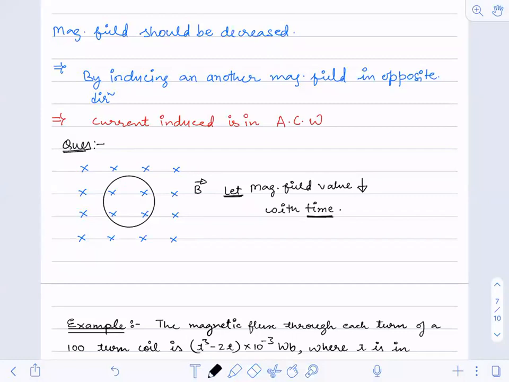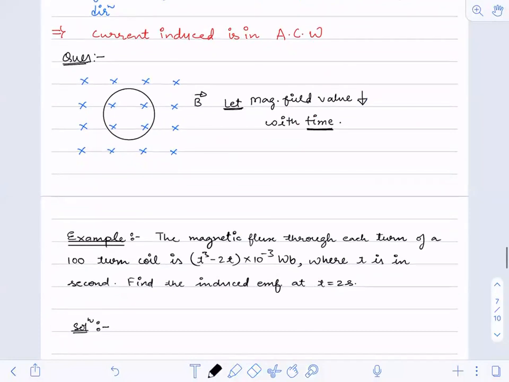Everything will be the same, but you have to think and go step by step, and verify whether you are able to get that. The current will be in the clockwise direction. Now, the coil is not oscillating. The coil will not oscillate. Here, dear, the direction of current will change. Once it will flow clockwise, once it will flow anti-clockwise. Understood? The coil is at rest only. Coil is not moving.